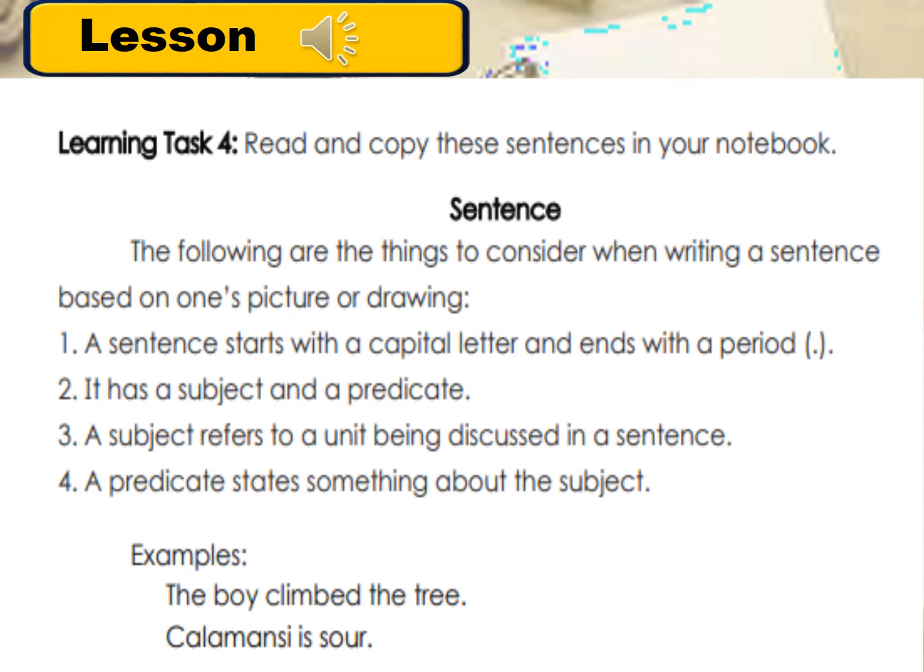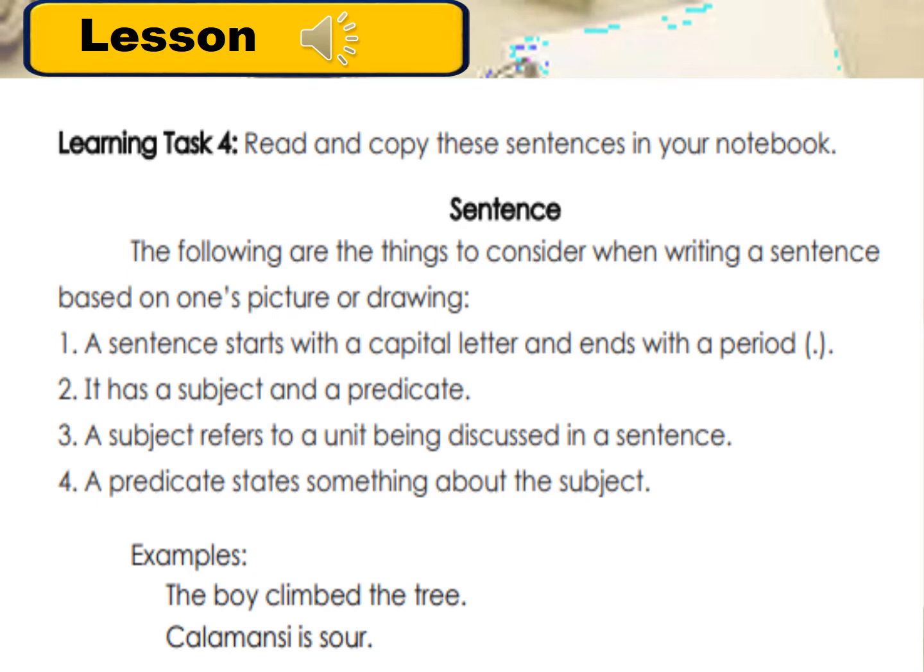Before you copy the following, let's read the information about the sentence. Number 1. A sentence starts with a capital letter and ends with a period. Do not forget that capital letter means big letter. Number 2. It has a subject and predicate. In number 3, a subject refers to a unit being discussed in a sentence. It means that the subject is the one being talked about in a sentence.